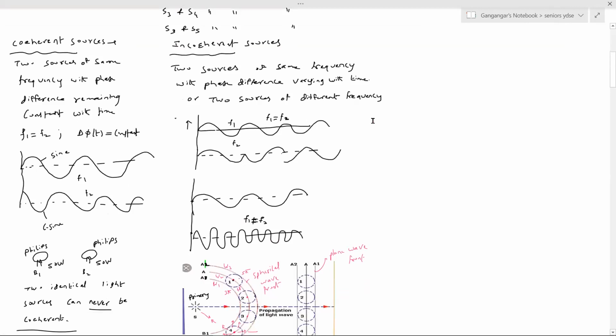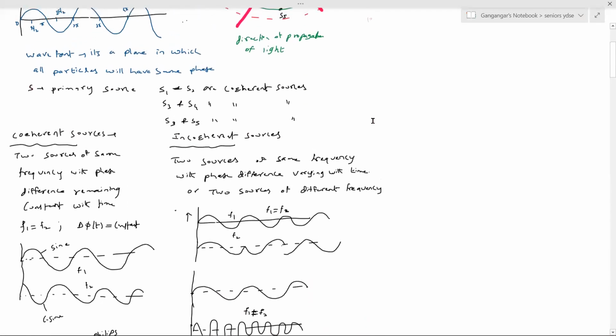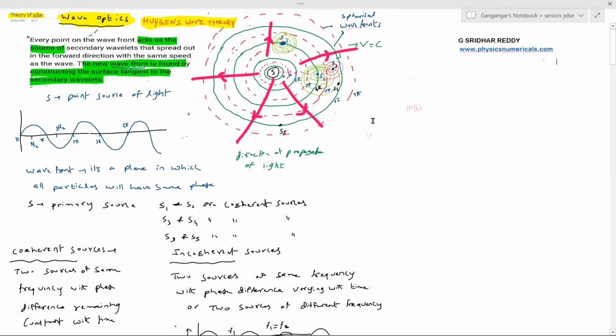Okay, let's proceed to the Huygens wave theory. It's a very beautiful concept and very difficult for students to really imagine. So I'll give some suitable examples, so it will be very easy for you.